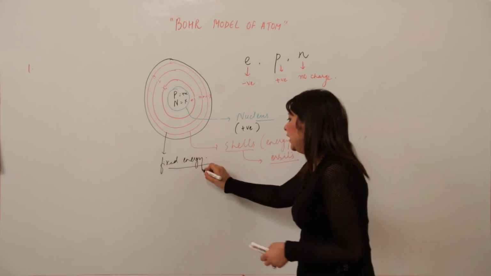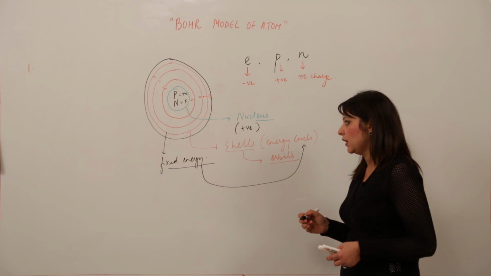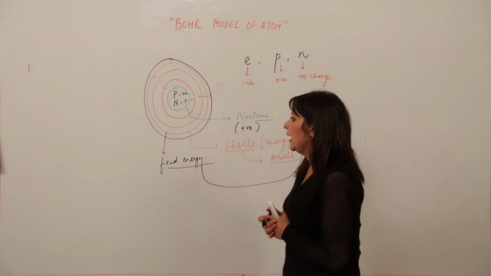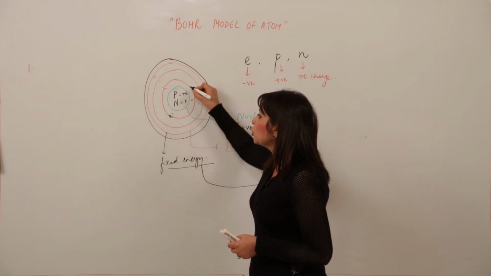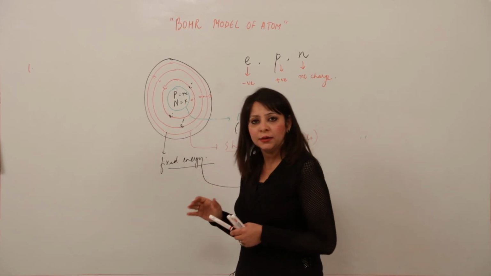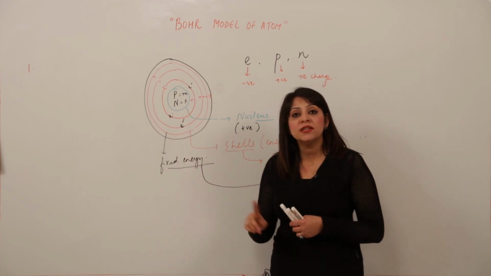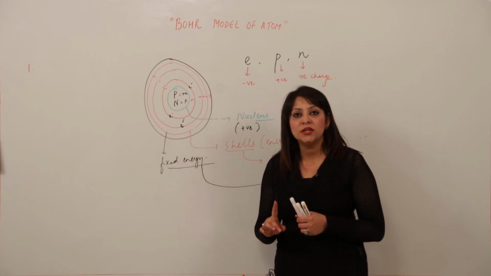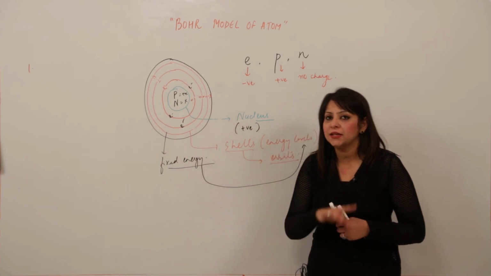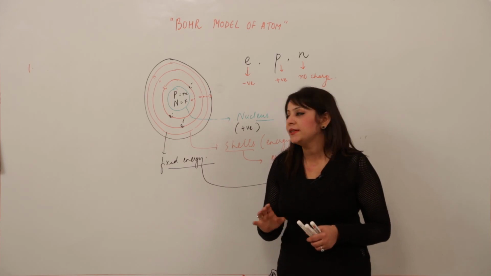So that is why the name energy levels can also be used for these shells. And then he said that in shells electrons are present, and one important thing, electrons are not stationary. They are moving in a circle in their specific orbits with a certain speed.